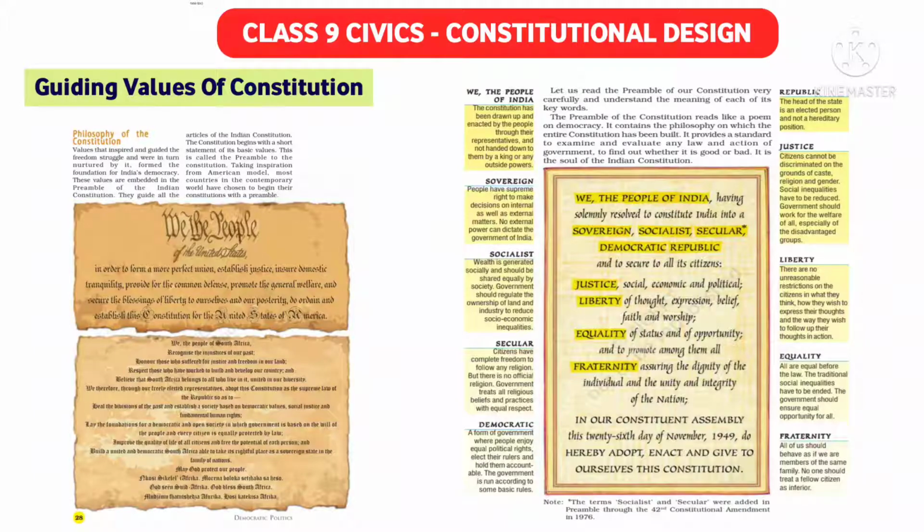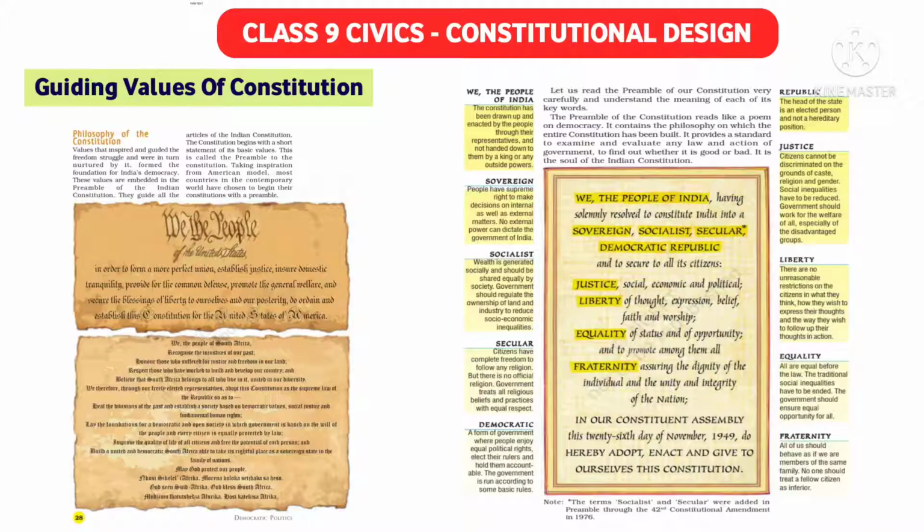In our constitution it is written that we, the people of India, having solemnly resolved to constitute India into a sovereign, socialist, secular, democratic republic, and to secure to all its citizens justice, social, economic and political; liberty of thought, expression, belief, faith and worship; equality of status and of opportunity; and to promote among them all fraternity, assuring the dignity of the individual and the unity and the integrity of the nation. In our Constituent Assembly this 26th day of November 1949, we hereby adopt, enact and give to ourselves this constitution.